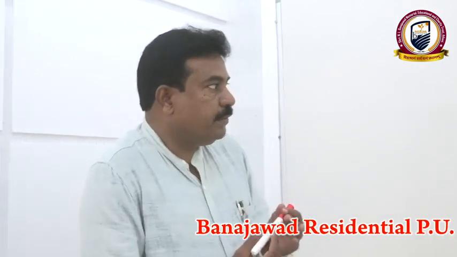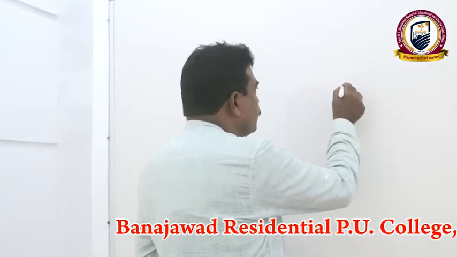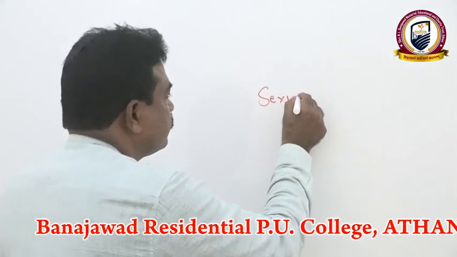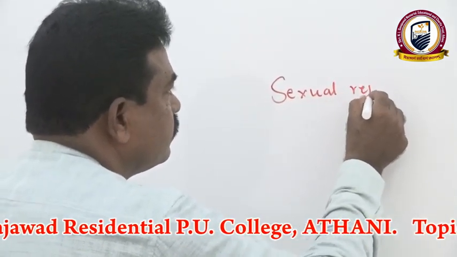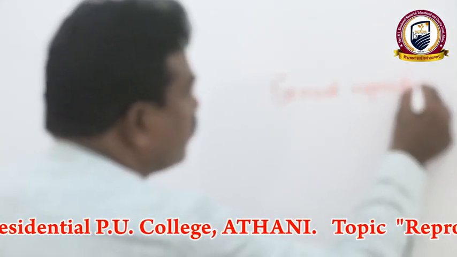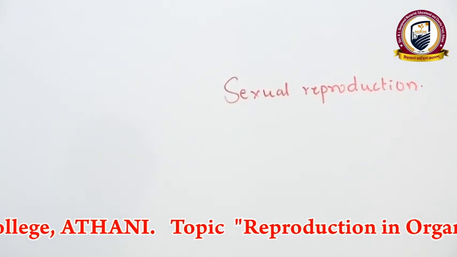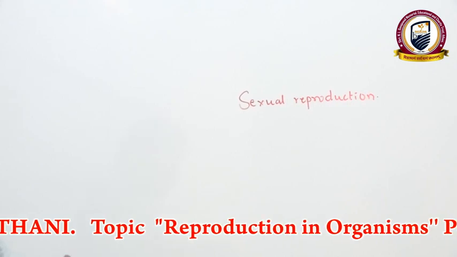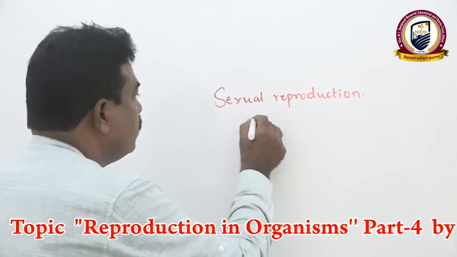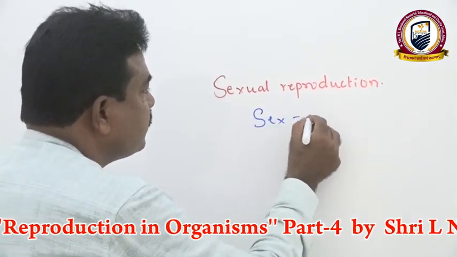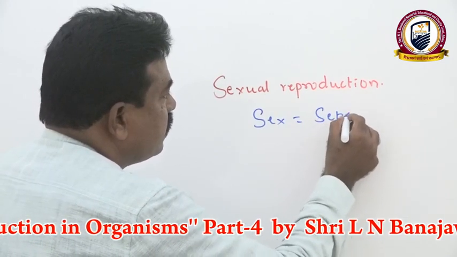Then what do we mean by sexual reproduction? The meaning of sex is separate.